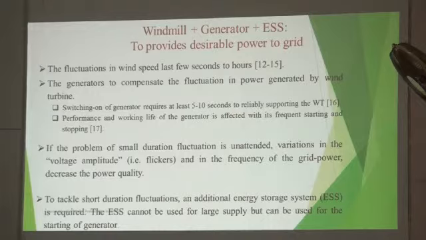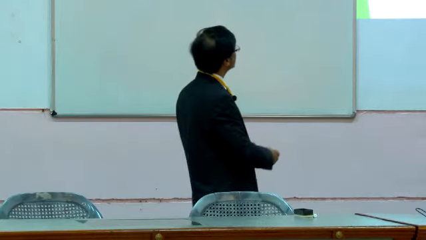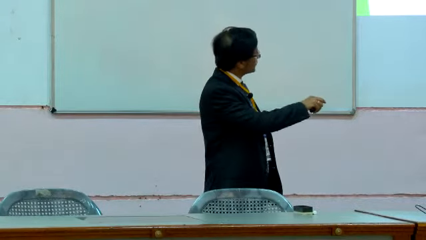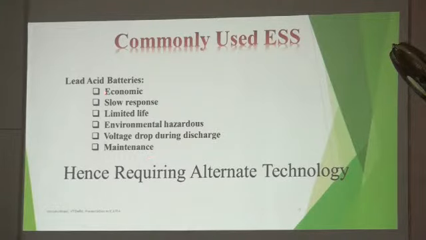And we say that if there is a speed fluctuation in the wind turbine, there will be problems related to voltage and frequency, what we call bad quality power. So if we have proper measures, then we may get good quality power. So we say that battery is a problem, we require alternative technology, the reason being battery economics is bad.